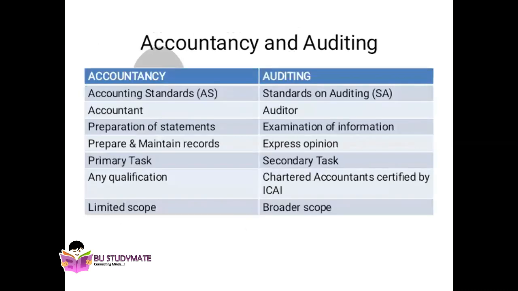The differences between accountancy and auditing: accounting standards are followed in accountancy, and auditing standards are followed in auditing. Accountancy is done by an accountant and auditing is done by an auditor. Accountancy involves preparation of the accounting books. Auditing involves verifying and examining those books. Accountancy is to prepare and maintain records; auditing is to express an opinion. Accountancy is the primary task, because without accountancy you cannot even think of auditing. To audit, you need books of accounts. That's why accounting comes first. Anybody can become an accountant, but not anybody can become an auditor. To become an auditor, he should be a chartered accountant and no one else. Accountancy has a limited scope, and auditing has a broader scope.